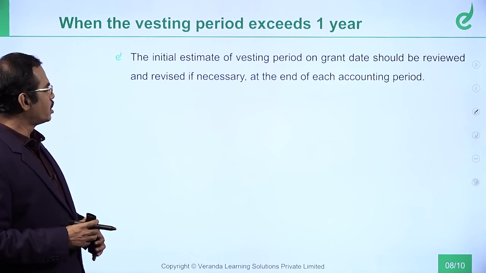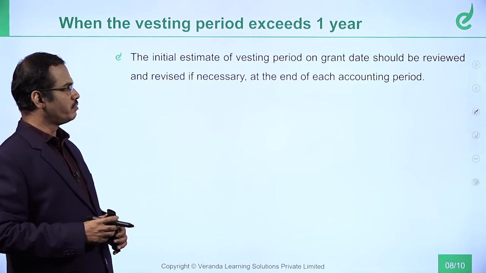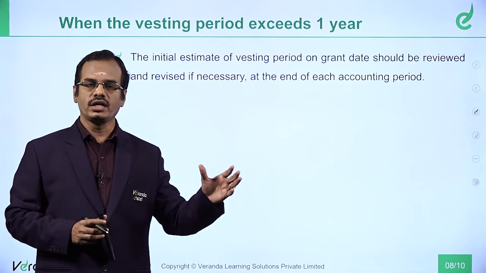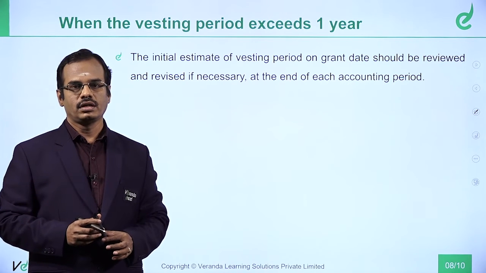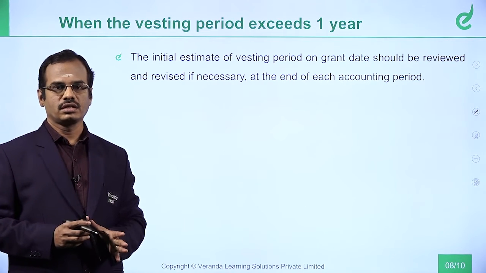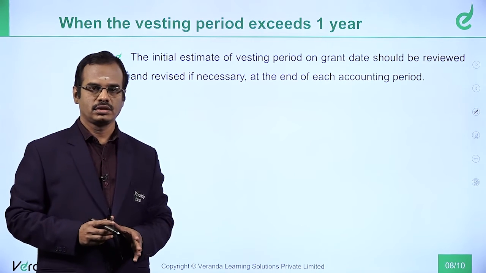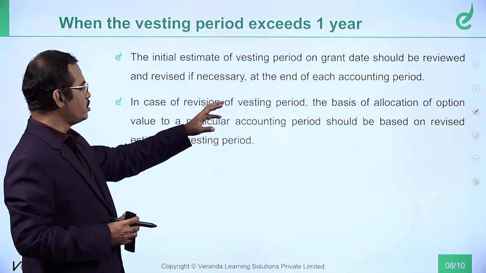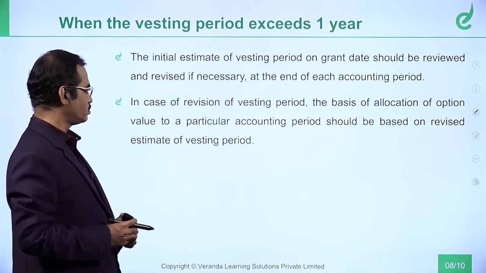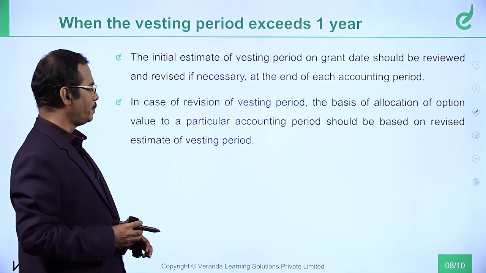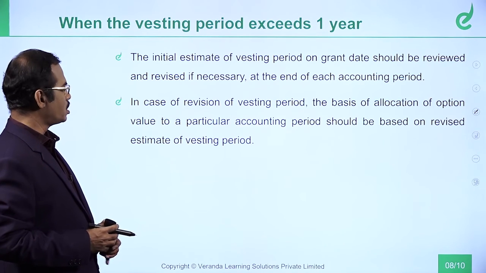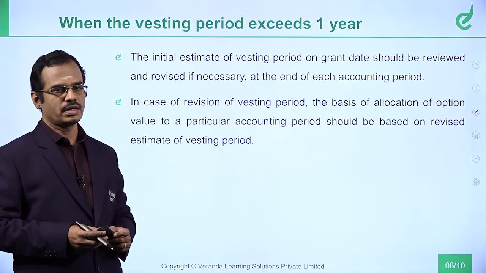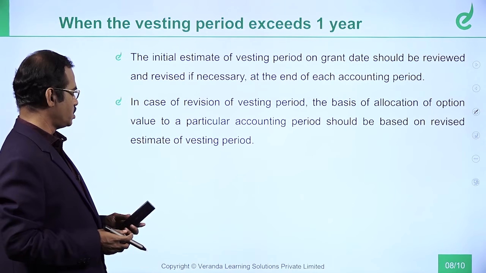We have a few more aspects regarding this. The initial estimate of vesting period on grant date, we have to review during each subsequent accounting period, and it should be revised if necessary at the end of each accounting period. In case of revision of vesting period, the basis of allocation of option value to a particular accounting period should be based on the revised estimate.